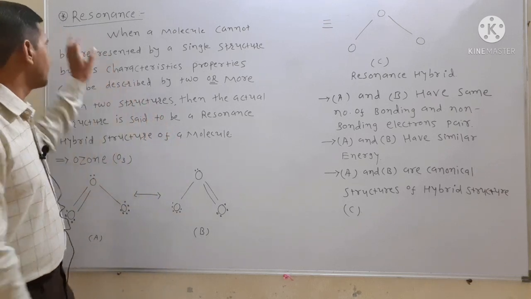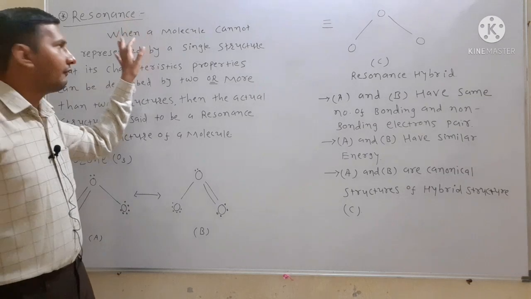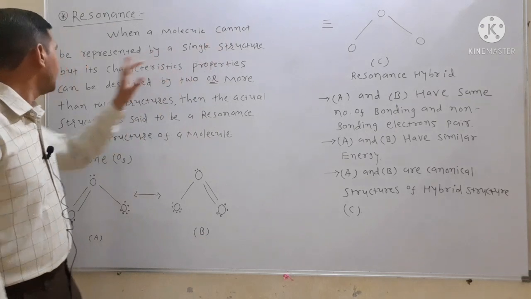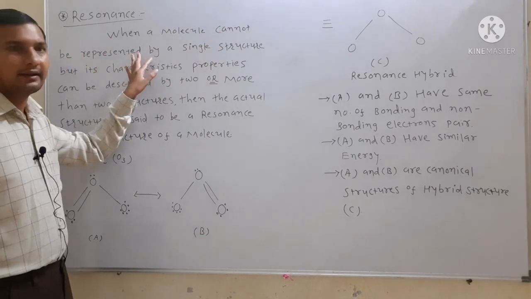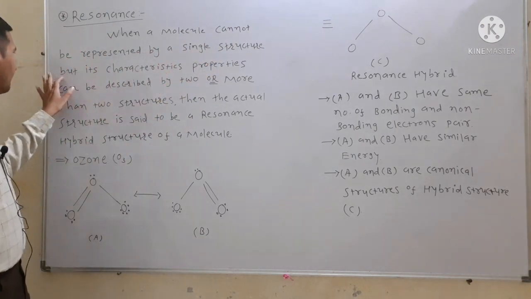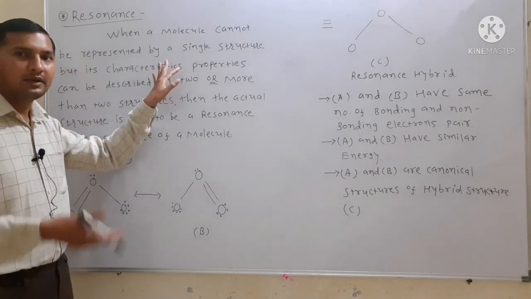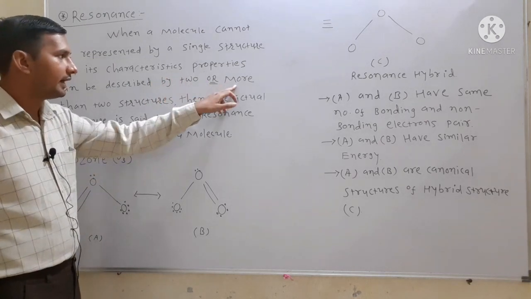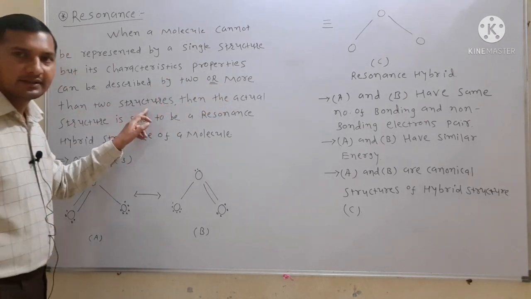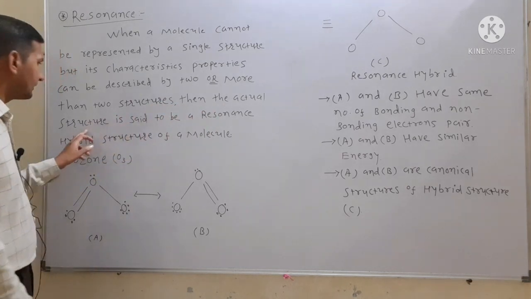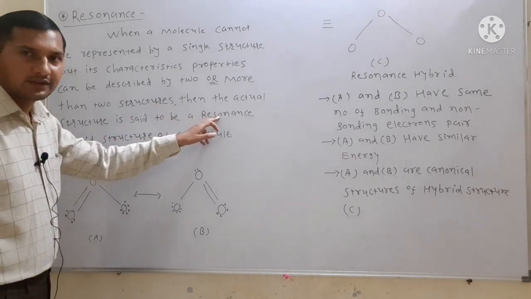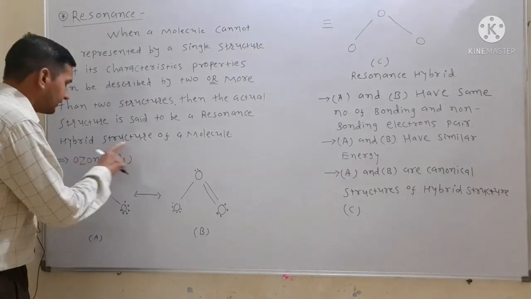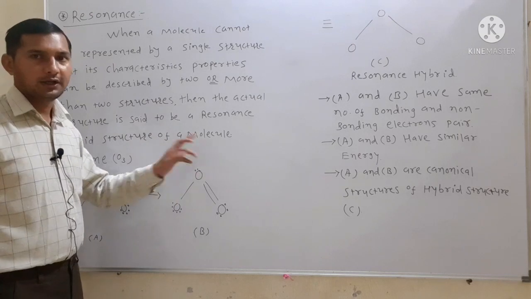So resonance means when a single molecule cannot be represented by a single structure, but its characteristic properties can be described by two or more types of structures, then the actual structure is said to be a resonance structure, or a hybrid structure of the given molecule.